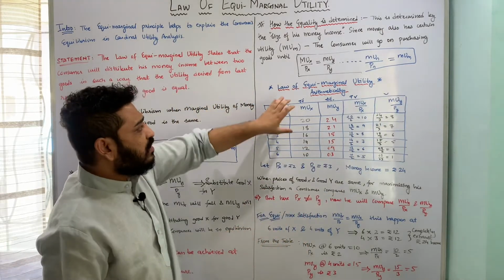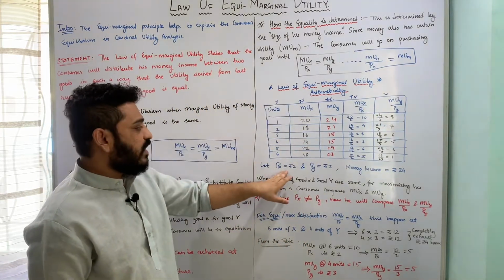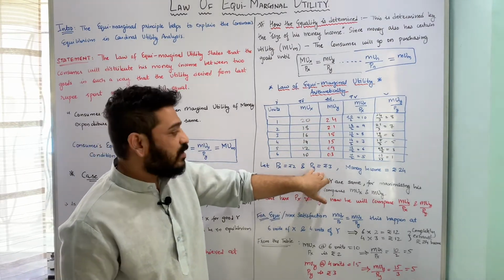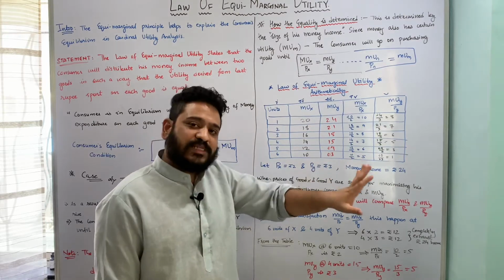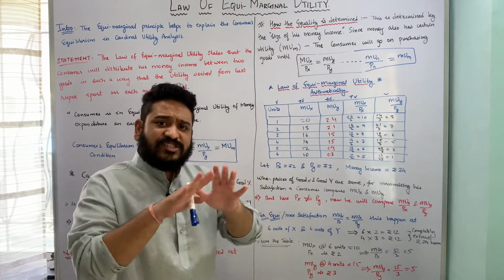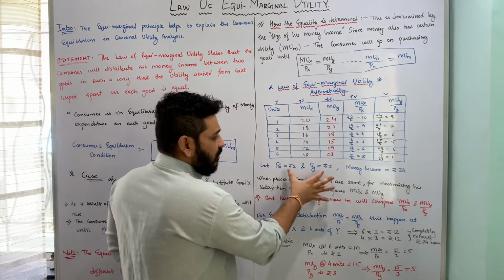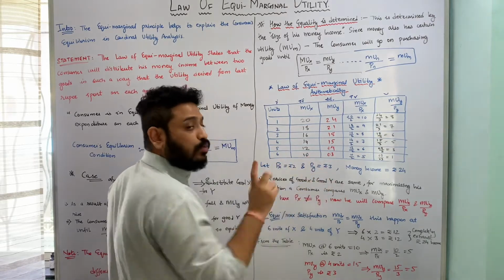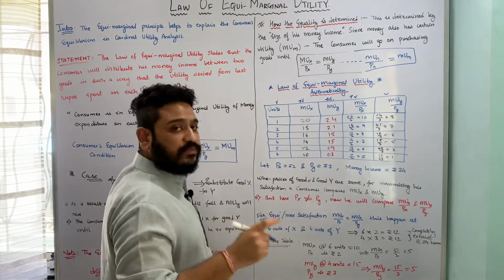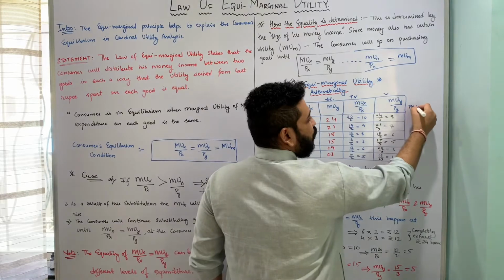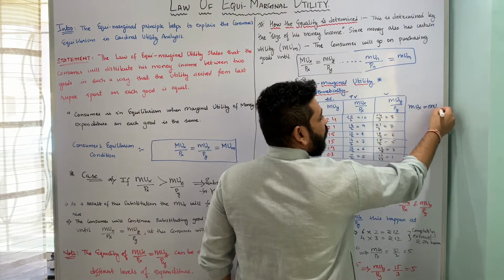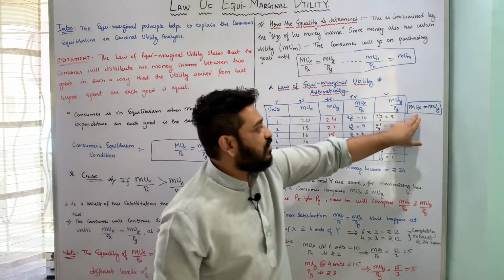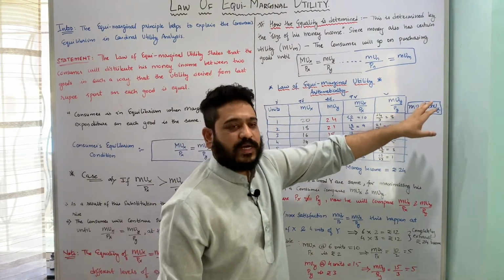Now let us assume that the price of good X is rupees 2 per unit. Let us assume that the price of good Y is rupees 3 per unit and the consumer's money income is rupees 24. Now in a general condition where the prices of two goods are equal, mind you, I am saying when the prices of two goods are equal, the consumer is always going to compare marginal utility of X to marginal utility of Y. He or she, in order to maximize, is going to compare this condition. Marginal utility of X should be equal to marginal utility of Y.